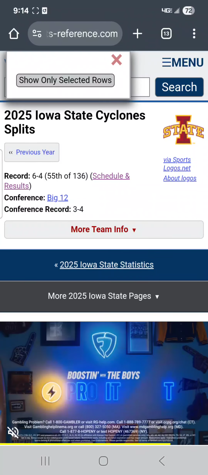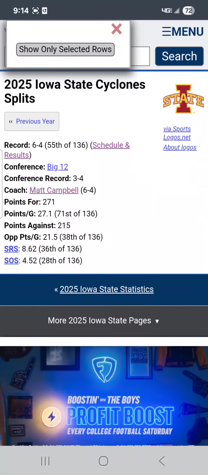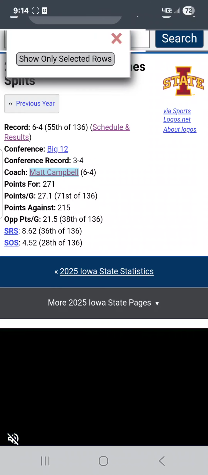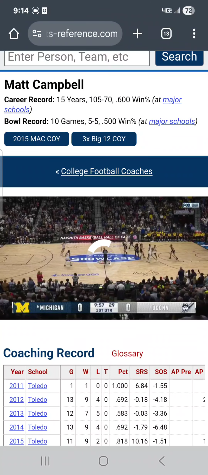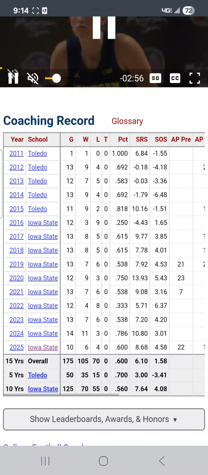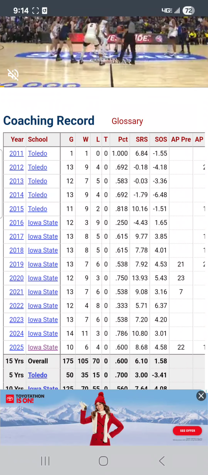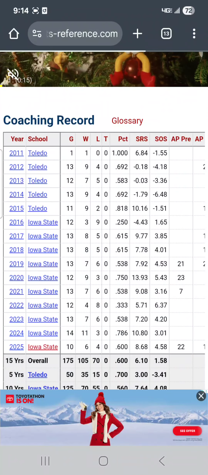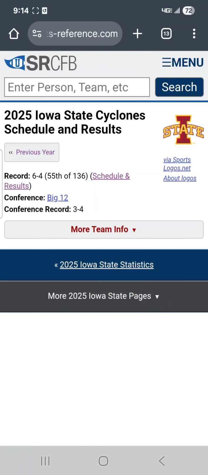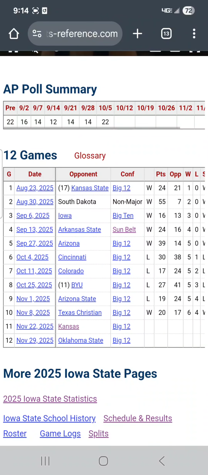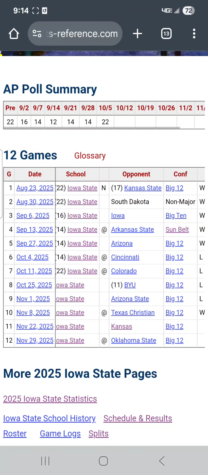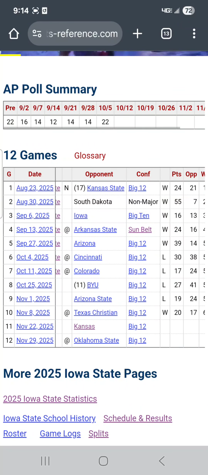Man, it's a tough call. I want to see if anything else stands out. As much as I like Matt Campbell, he's never really impressed me. They did have that stretch this year where they lost four in a row. Cincinnati, you lost to Colorado at Colorado, but still, that's a loss. BYU, all right, they're 11th in the nation. And Arizona State, you lost by 5, and then you beat TCU last week by 3.